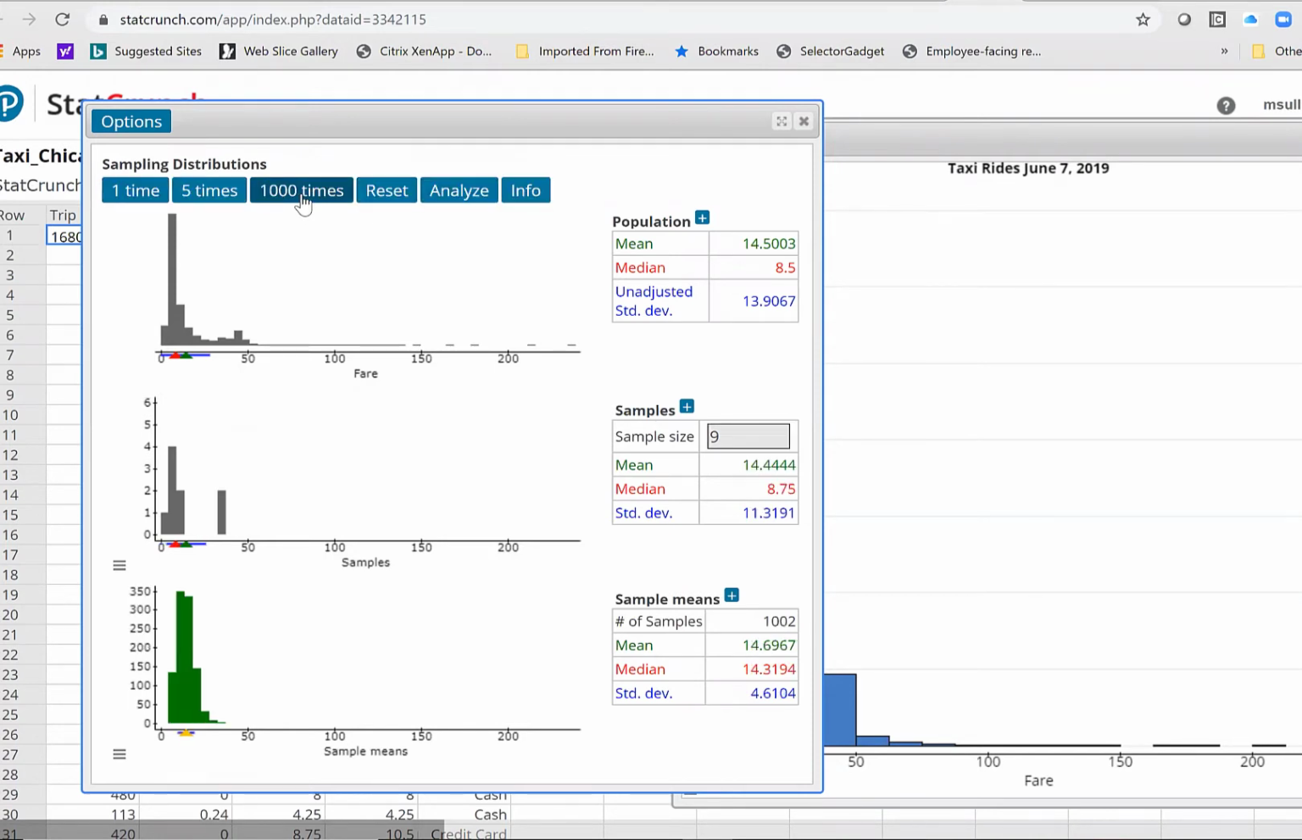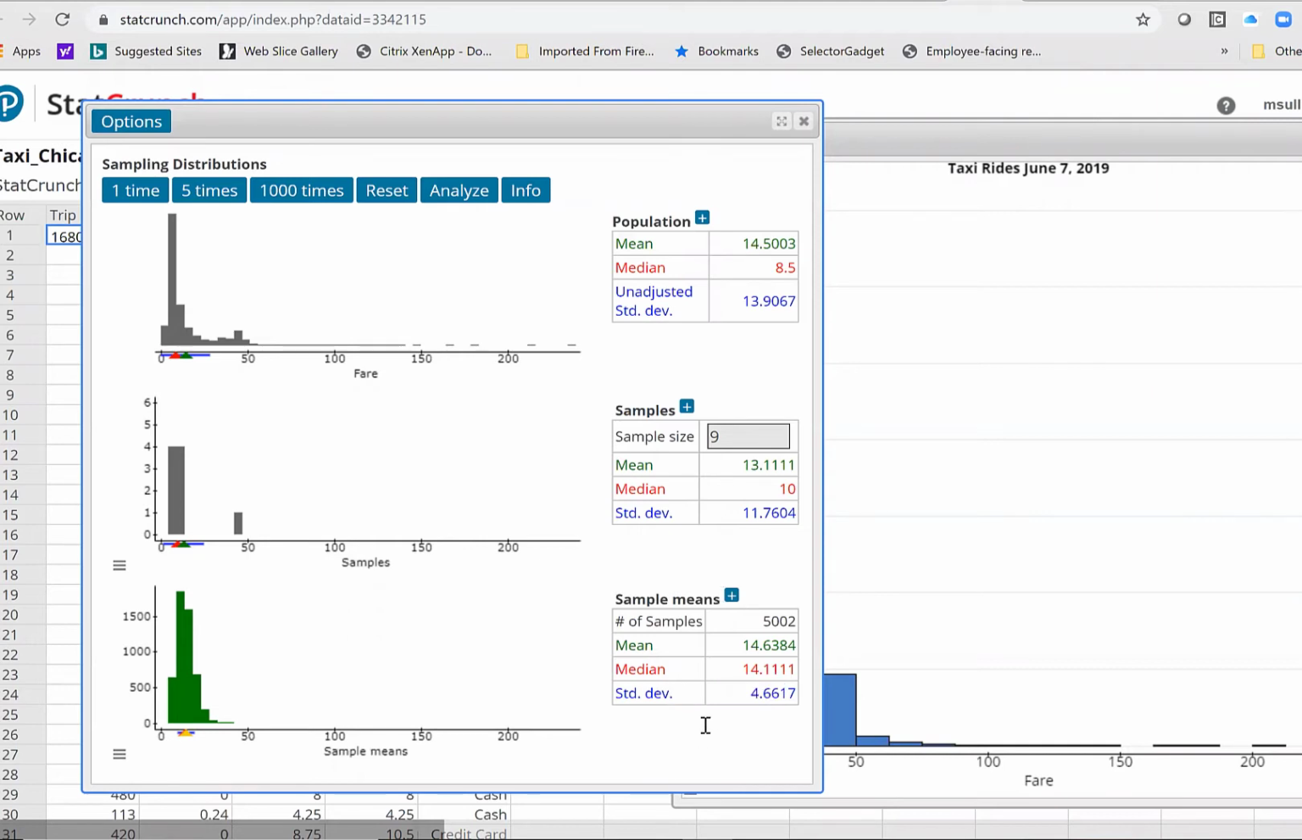Here we go. 1,000 more, 1,000 more, 1,000 more, 1,000 more, 1,000 more. So now I have 5,002 samples of size 9 from this parent population. Notice that the mean of all those sample means is pretty close to the mean of the parent population, right? And the standard deviation of 4.66, guess what? That's close to 13.9067 divided by the square root of 9. Yep, because that's 4.6 as well.